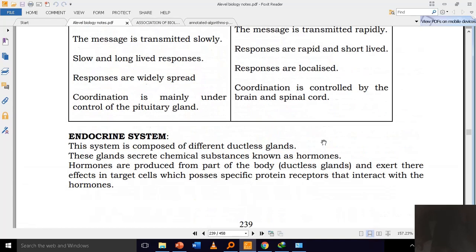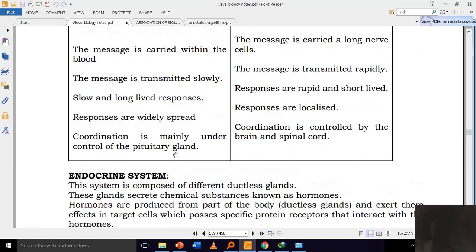We shall embark on that next time. We shall look at the endocrine system.